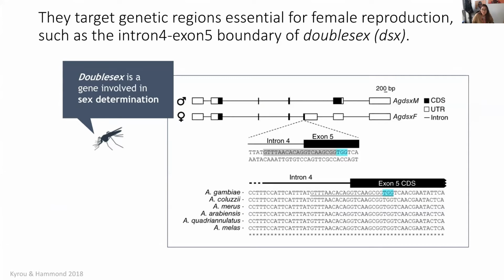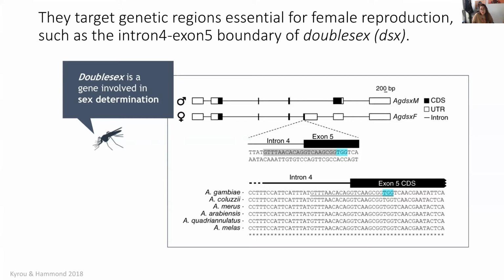So you can see in this picture taken from Hammond and Kyrou 2018, doublesex is a gene involved in sex determination in mosquitoes and other insect species. And it has a male-specific transcript that you can see on the top, as well as a female-specific transcript on the bottom. And specifically, the female-specific transcript has an exon 5 that is not present in the male isoform. And as you can see in the shaded region, the intron 4 exon 5 boundary has been found to be very highly conserved across species of the Anopheles genus, indicating an important evolutionary role.